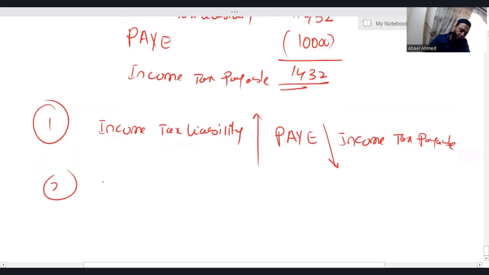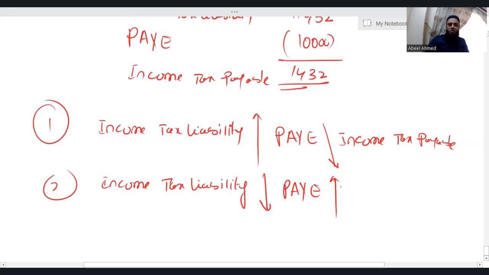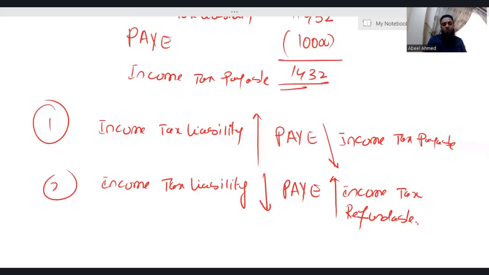Second possibility, if income tax liability is lower than the pay, meaning the tax which the individual has paid is more than the income tax liability, then you will be having income tax refundable. No more payable. In fact, you will have a refundable. Why refundable? Because you have paid tax more than the liability amount. So simply, if pay is more than income tax liability, then you will be having income tax refundable.